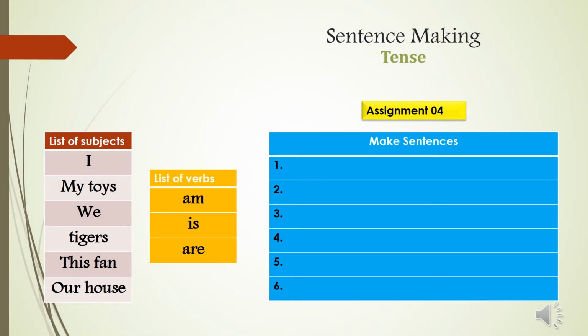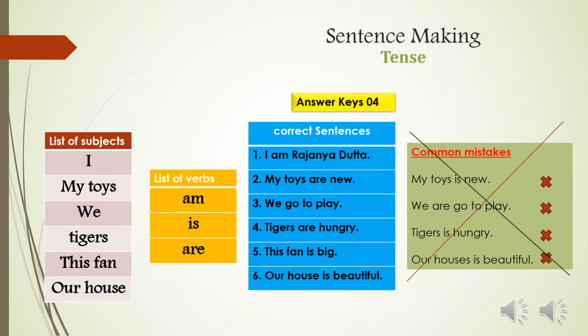Now assignment 4, make sentences with I, my toys, we, tigers, this fan and our house. And this time you have to make sentences with the verbs am, is, are. Answer keys of assignment 4. Look at the correct sentence column and check yourselves. Regarding the common mistakes, students often write like my toys is green. Toys is plural, so you have to write my toys are new, because toys is plural and are should be put after that.